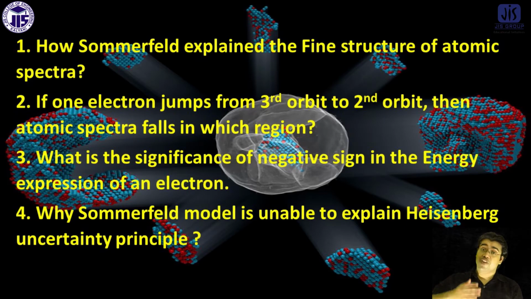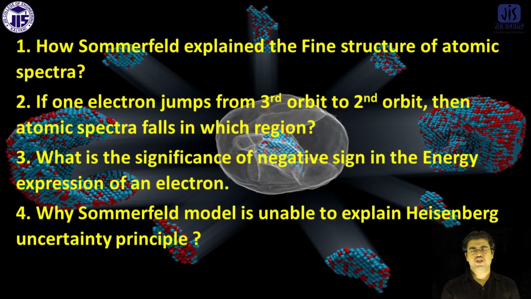That means if you want to remove the electron from an atom, you have to apply energy. Otherwise, it will not come out of the atom. So the energy we have to provide is taken with the negative sign, and that's why the energy expression has a negative sign.